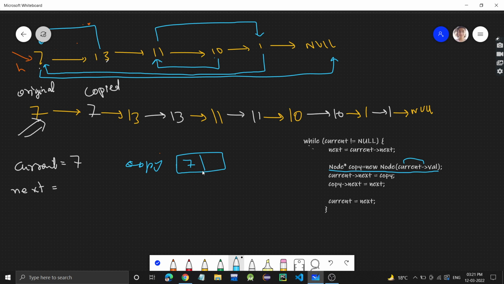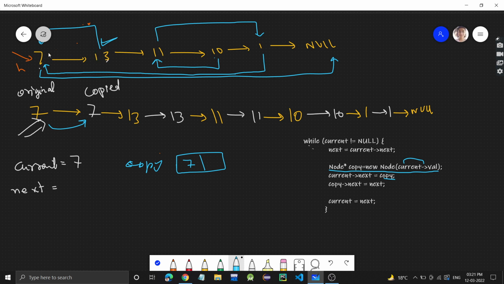This is a copy node. So current's next, that is 7's next, we are connecting with copy. See, this is the copy node, the gray one. Hence we have connected these. 7 is current. Its next is now the copied node. But see guys, once we connect this current with the copy node, this 13 is lost, right?